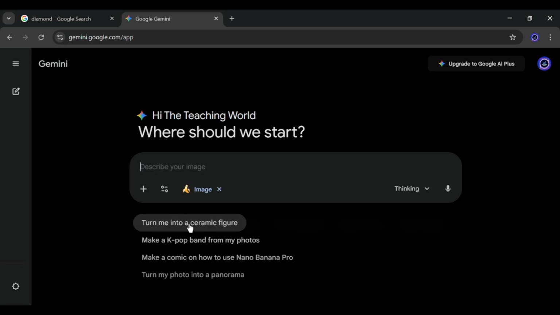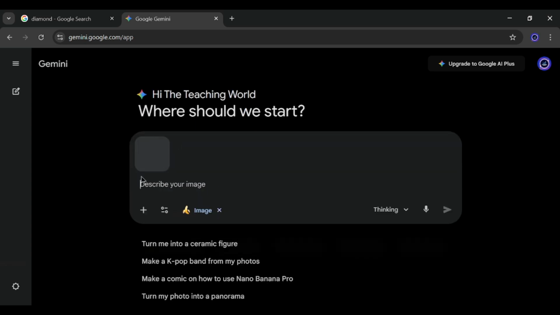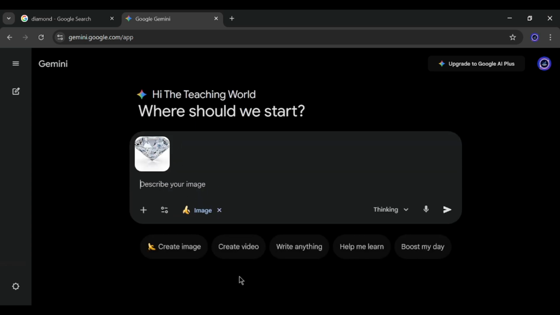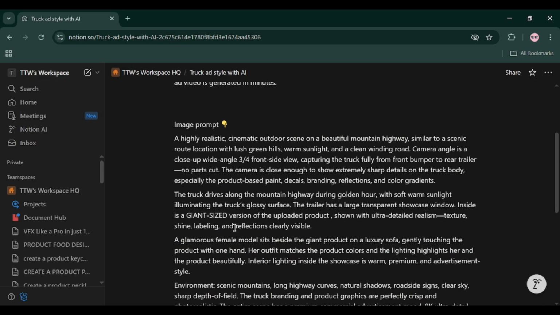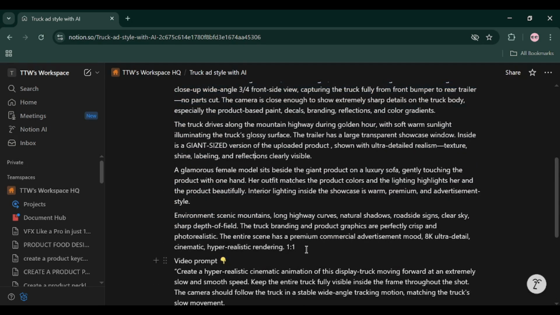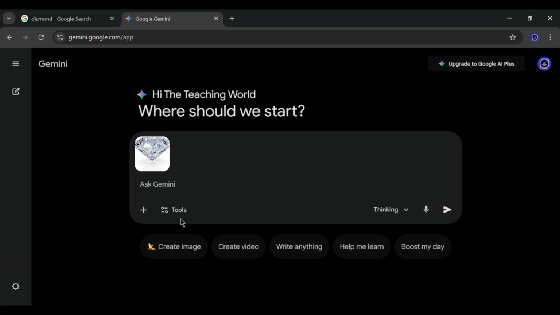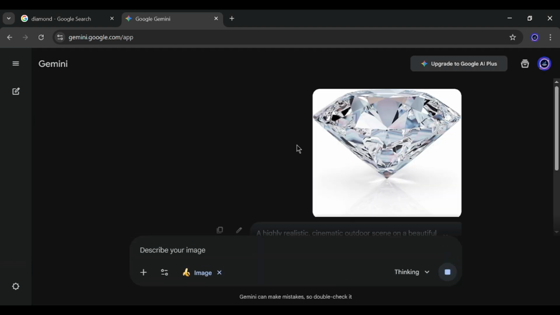And I will create the image, plus I will paste our product here. Okay, I will go to my Notion, and then I will copy this. I'll copy this and go to my Gemini and paste. Create an image. Don't forget to enable this. Alright, and let's see how the result is.